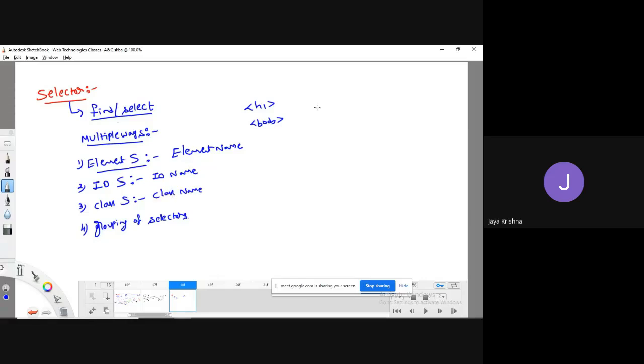Guys, while discussing HTML, I defined a tag, any tag. That tag has a tag name, with an opening of the tag name and a closing of the tag name. And for every tag, we can use ID as an attribute and class as an attribute. Both are meant to identify an element.